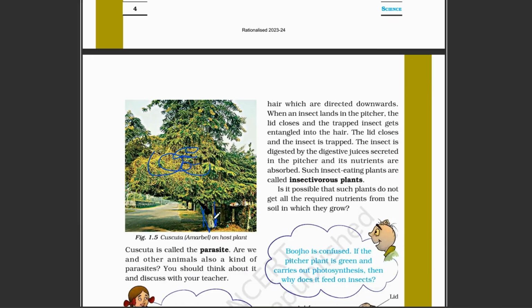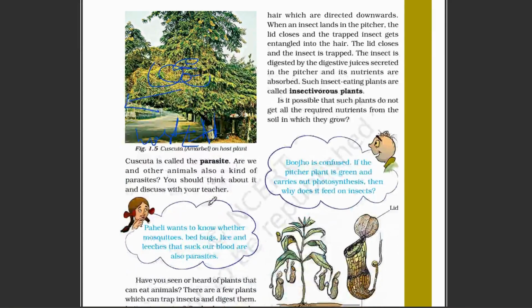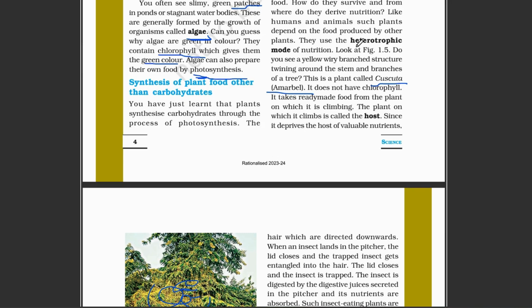Now the plant which makes its own food is called the host. But the plant which gets food directly from this plant is known as a parasite. You know the parasite. What is the meaning of parasite? Parasites are organisms which depend on other plants. So you can see here that this plant makes its own food, and the cuscuta plant gets food directly from the main plant. So this is called a heterotrophic mode.